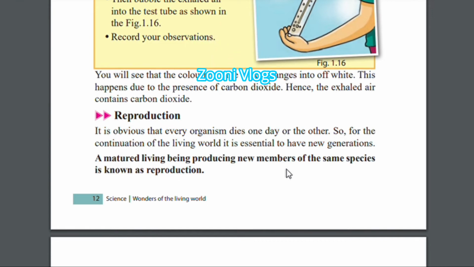Just think about your parents. They are mature living beings producing new members. Now your parents have you. After they got married, you came into this world. So the process we call reproduction.